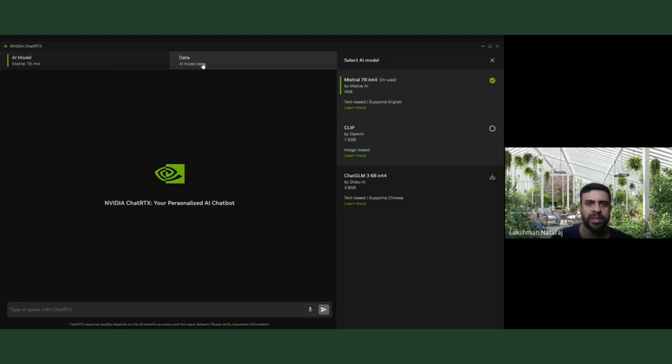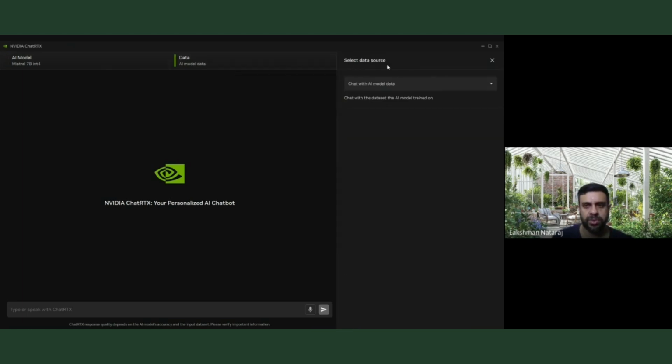That is one part, and the other part is the data part. For the data source you can either chat with the AI model's data, basically the data the model has been trained with, the zero shot setting, or if you have your own files, you can also do the RAG part. I'll first start with just the basic version, the Mistral 7B AI model. And the great part is it also supports Whisper speech to text. Whisper is probably the best right now, so it also does a great job there.